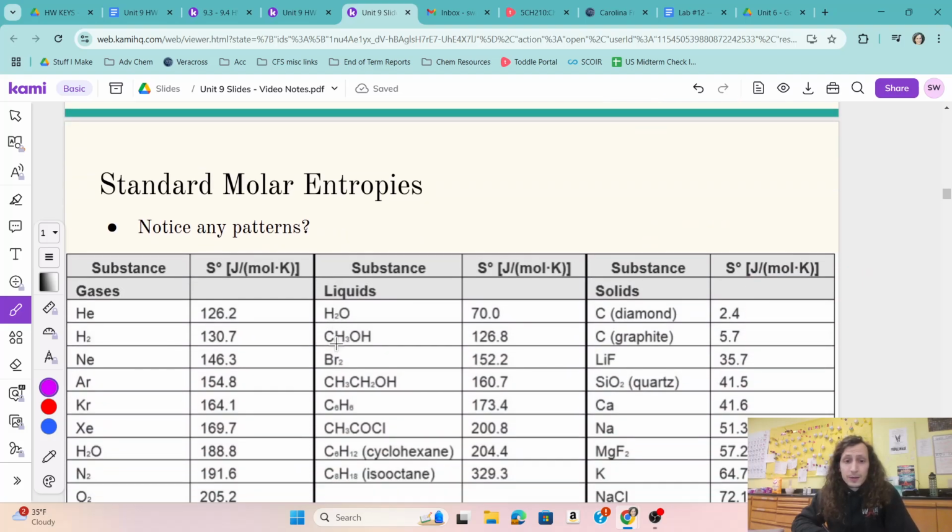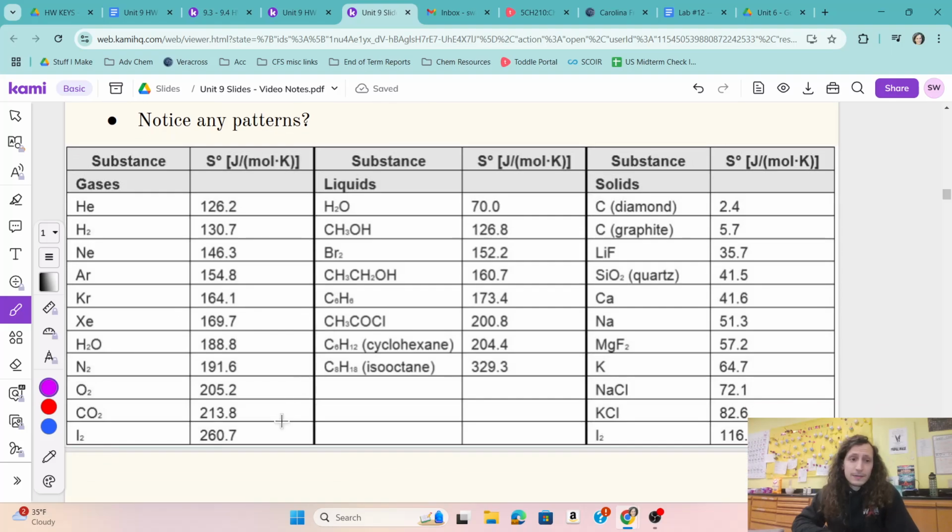So I've just got a table here. You do not have to memorize these. Again, values for entropy, just like heats of formation, will be given to you in a given problem. But we need to be familiar with seeing the ranges. And here's 3 different sets. Can you notice any patterns? Just pause the video. Take 15 seconds. You notice any patterns here?